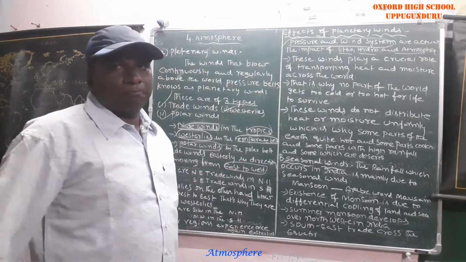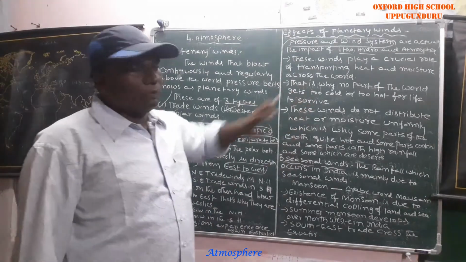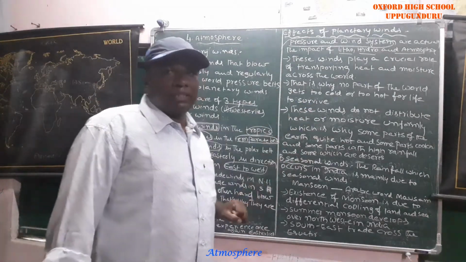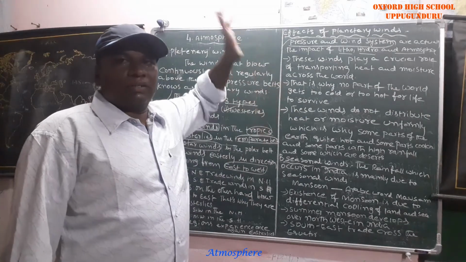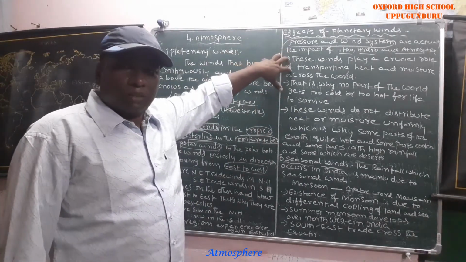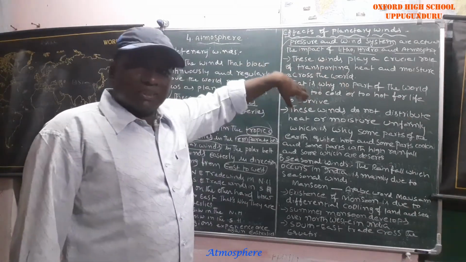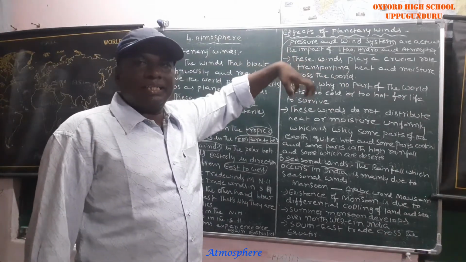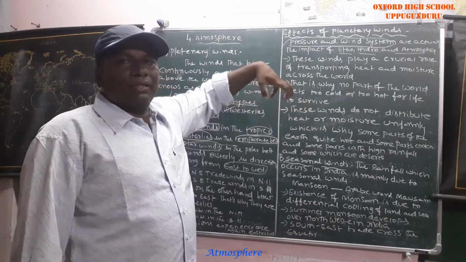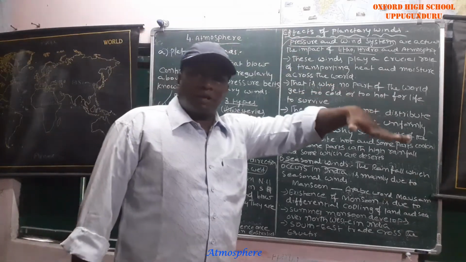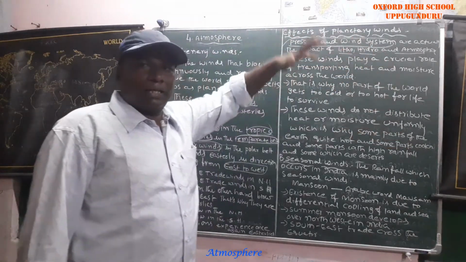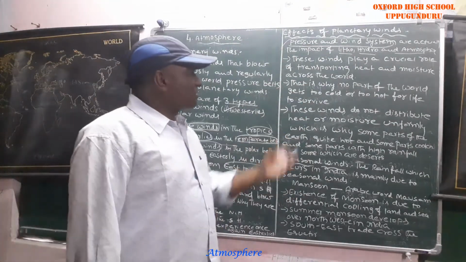Suppose planetary winds were not present, and heat and moisture did not travel all over the world. Would it be possible to survive? No. These winds carry heat and moisture, heating the environment and at the same time cooling it. That's why life is present.